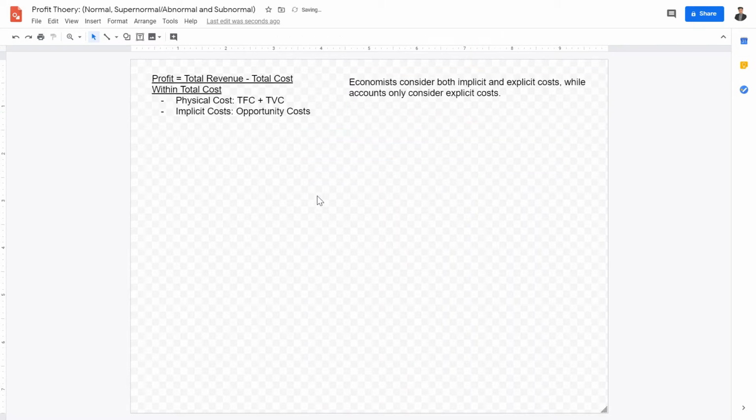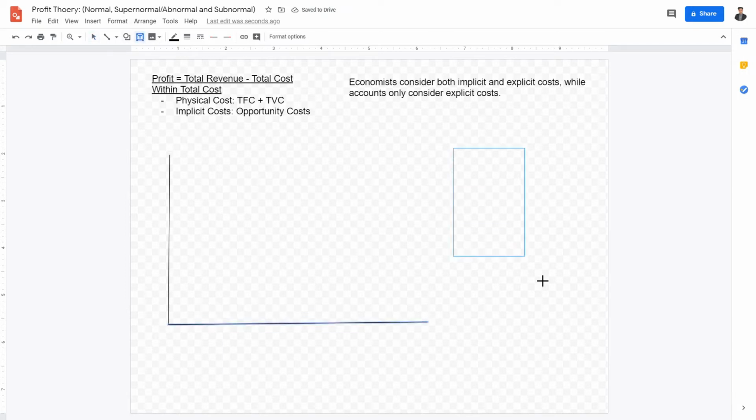So this is basically a summary of what costs are and what is considered under a cost. Now that we have this down, why don't we graph a few things? Why don't we graph what supernormal profit looks like, what normal profit looks like, as well as what subnormal profit looks like? Let me give some definitions first.